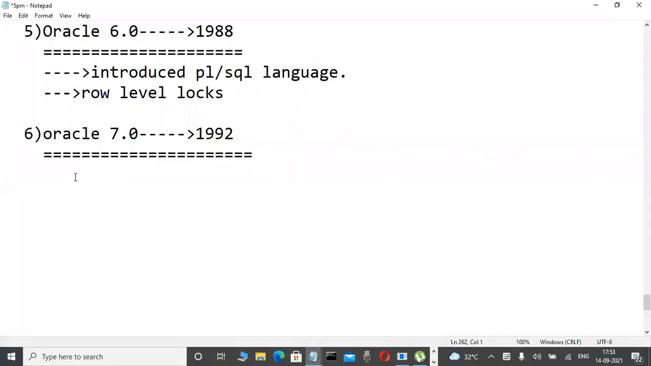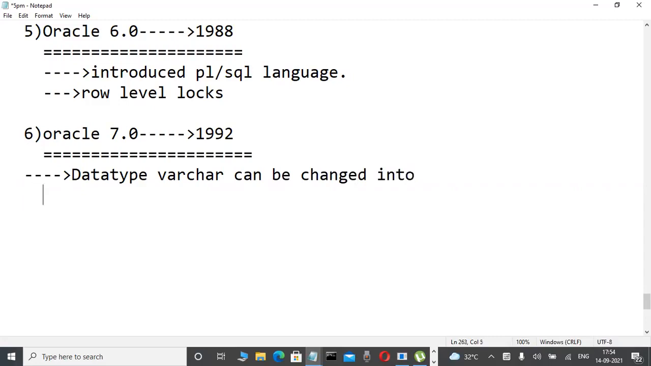Write it. Any newcomers, don't be afraid about what this varchar2 is, we learn it practically. Data type varchar can be changed into varchar2 data type.